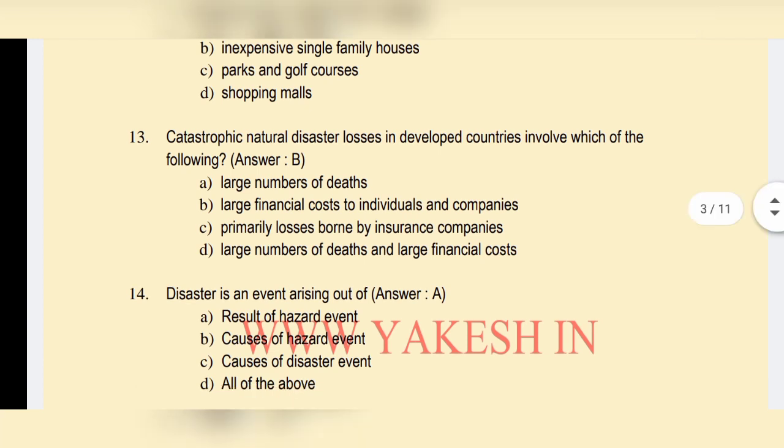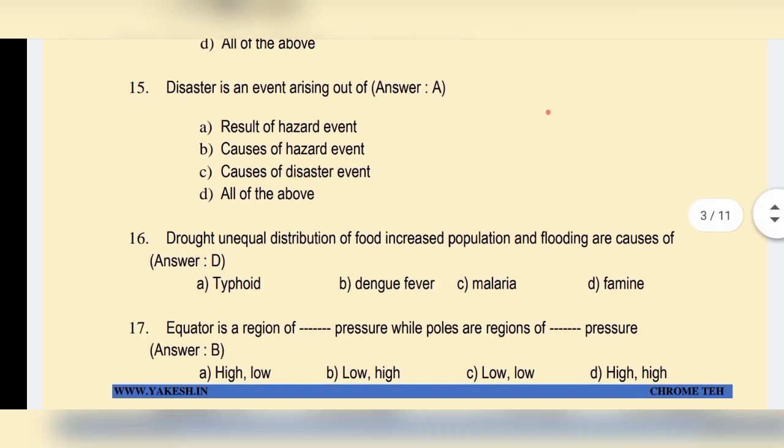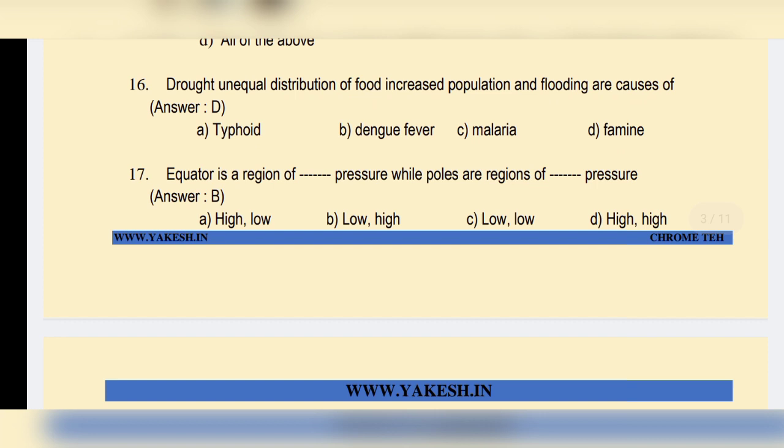Option B. Disaster is an event arising out of option A, result of hazard event. Next question. Drought, unequal distribution of food, increased population, and flooding are causes of option D.